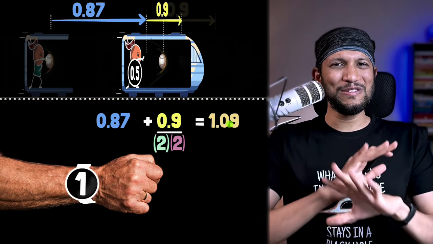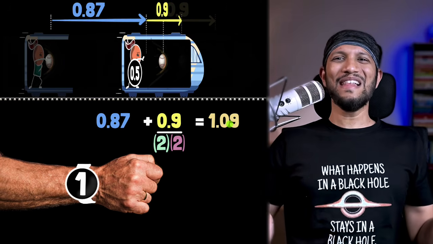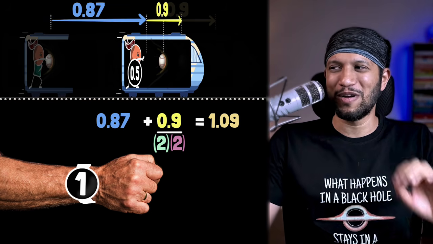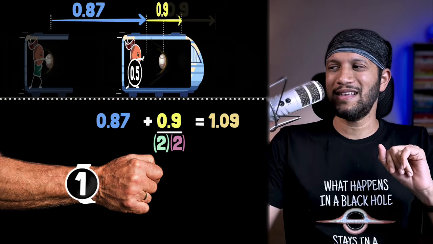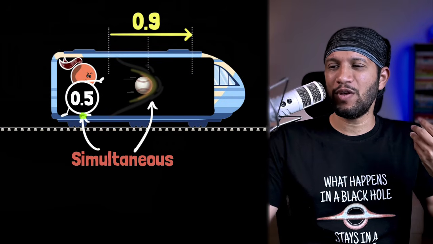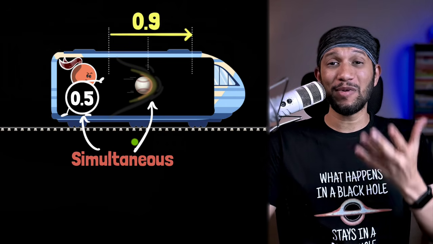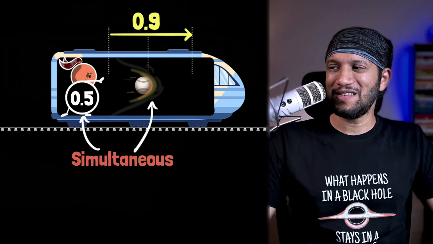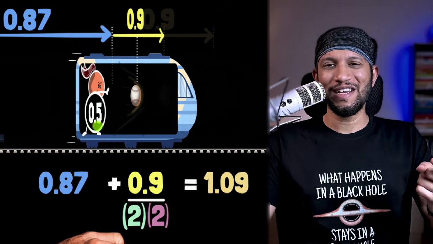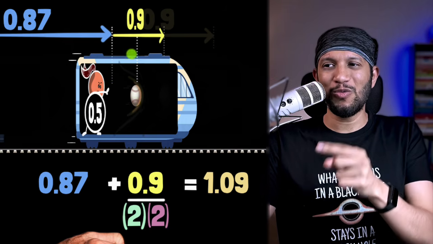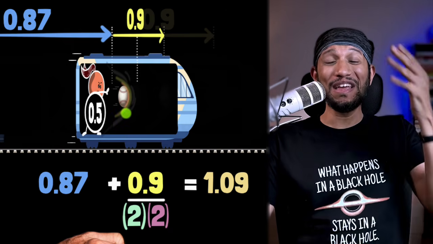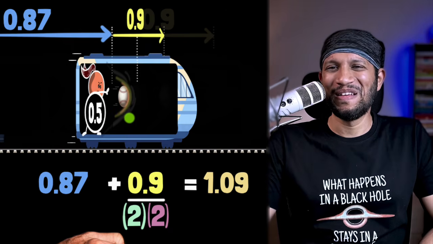It's the one that solves all the paradoxes. It's the ultimate reality, the relativity of simultaneity. Okay, I'm having way too much fun with this. But the point is, if you look inside the train, then the ball reaching the halfway mark is simultaneous with her clock reading 0.5. But things that are simultaneous in one frame need not be simultaneous in a moving frame. In fact, from our frame, we'll find that her clock will first read 0.5. Then the baseball would reach the halfway mark, which means if we consider simultaneity, the ball would be moving even slower than before. But wait a second.